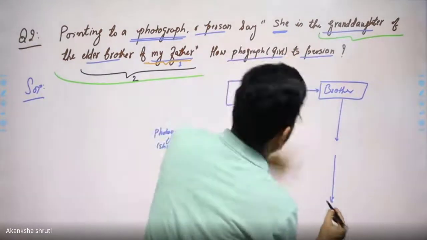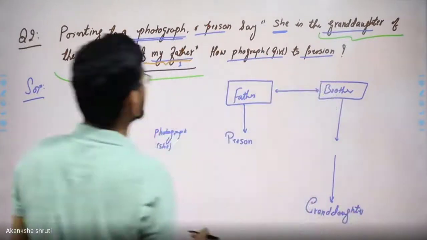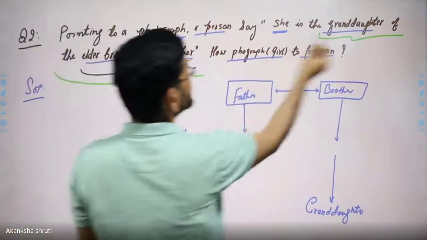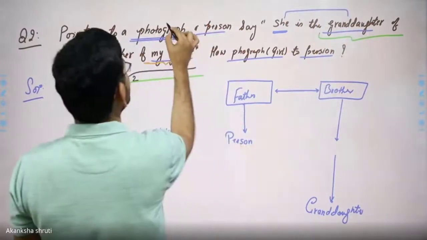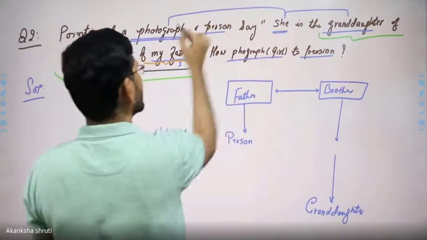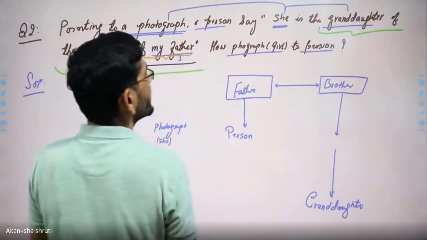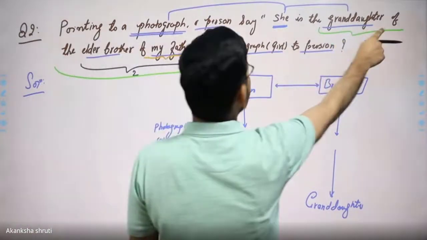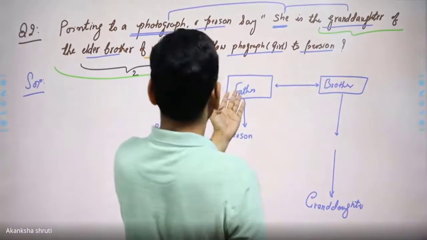Then we will get the granddaughter. This is the granddaughter and she is the granddaughter, meaning she is in the photograph, the granddaughter of the elder brother of my father.